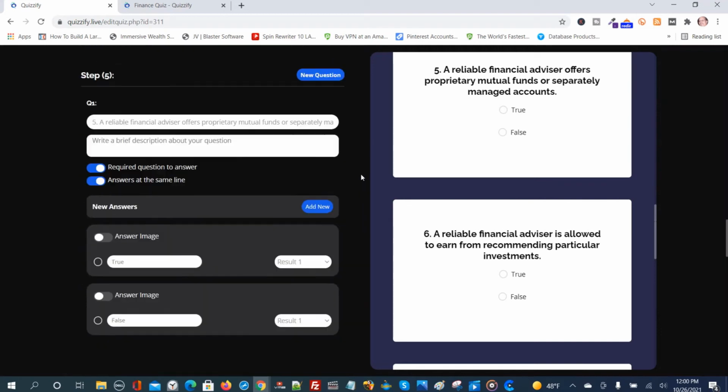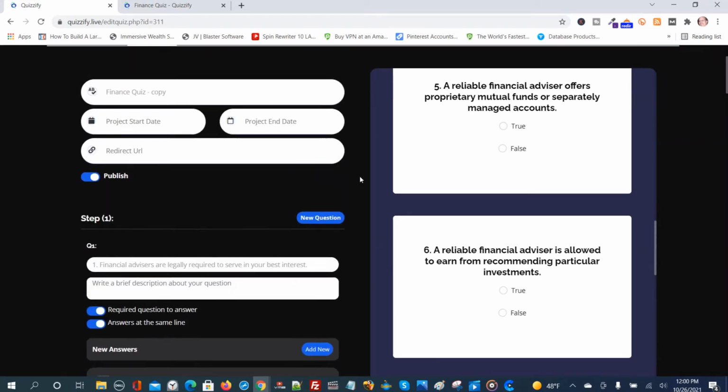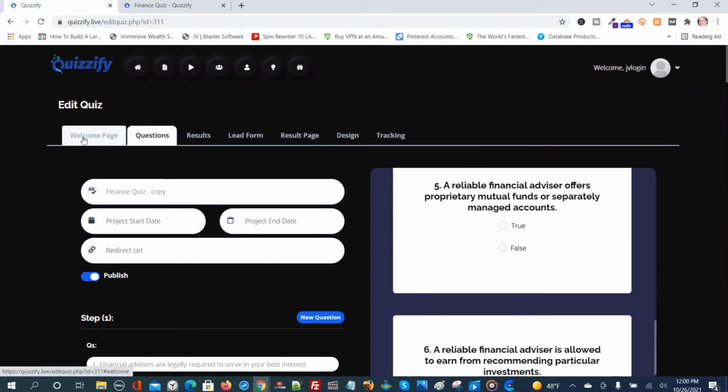Quizzes do work. I use them all the time, and I get traffic or leads every day. Anyway, you got welcome page, results page, lead form, design, and you got tracking up here. I'm going to go back to the dashboard.